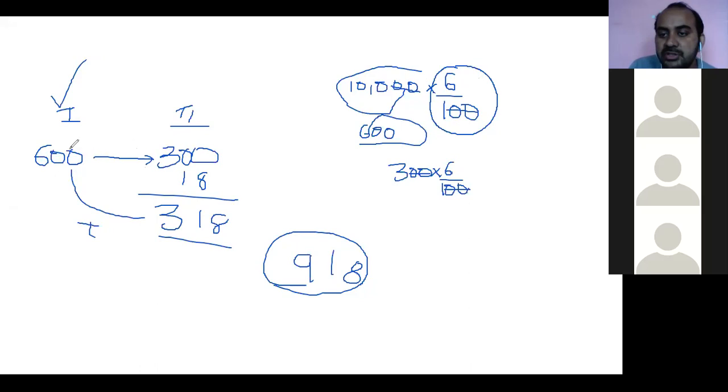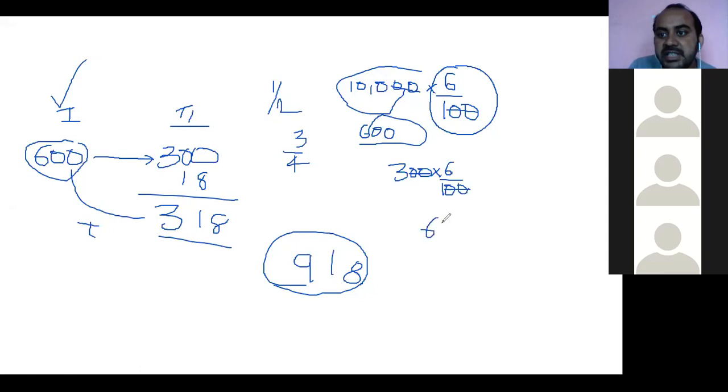But I didn't copy the 600 here. How much I copied? 300 only, because of half year. If it is half year, I have to copy half from here. For example, if 3/4 of a year is there, then how much do I have to copy? From the 600, you have to copy 3/4. Whatever the time, that much you have to copy.